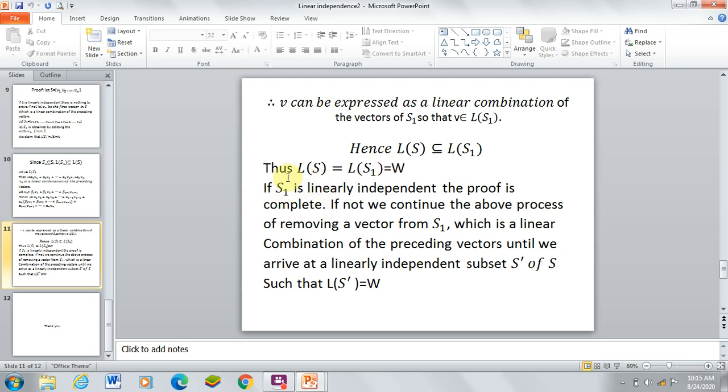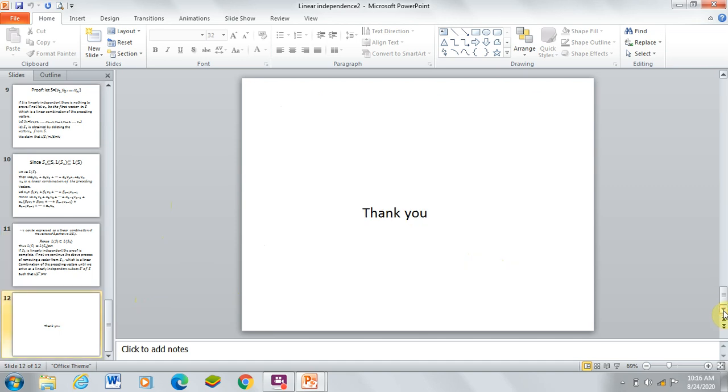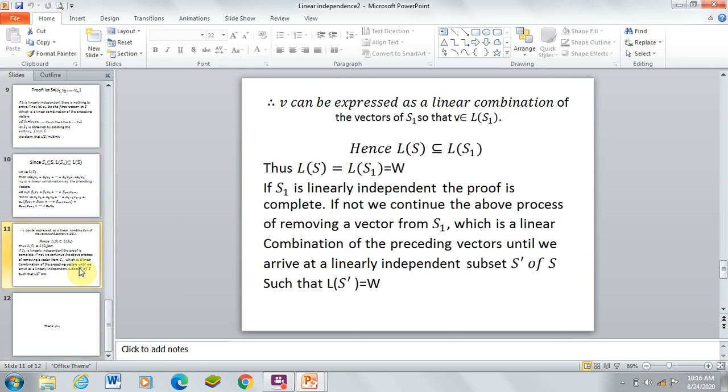If S1 is linearly independent, the proof is complete. If not, S1 is not linearly independent, and we continue the above process, removing the vector from S1 which is a linear combination of the preceding vectors, until we arrive at a linearly independent subset S dash of S such that L of S dash equals W. Hence the result. Thank you.